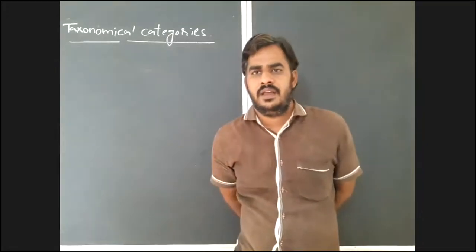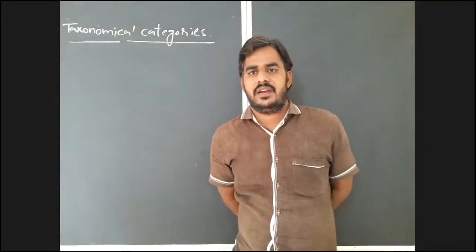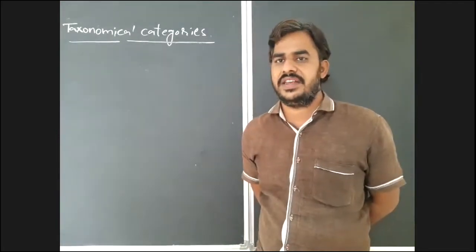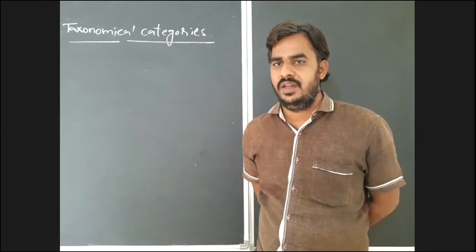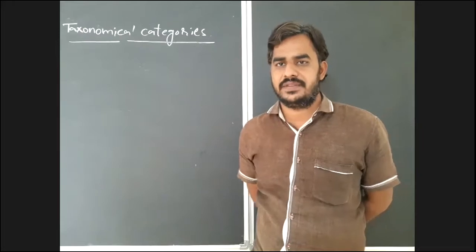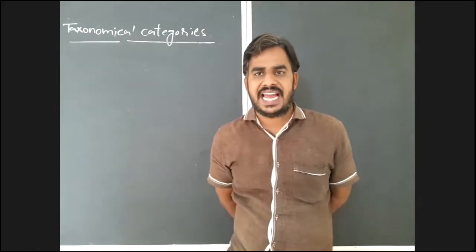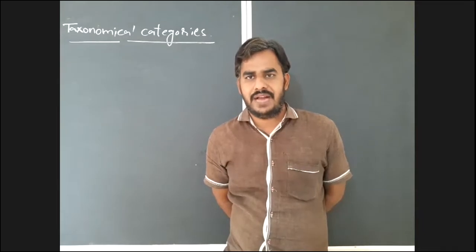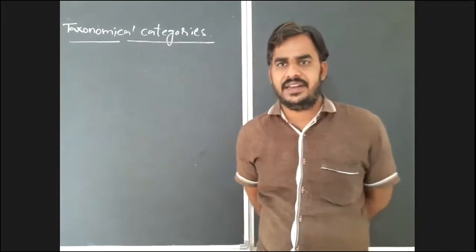See, the sequential arrangement of various categories which are useful for the classification of organisms are taxonomical categories. So these are various groups that help us to classify the living organisms. The group of organisms is known as a category here.